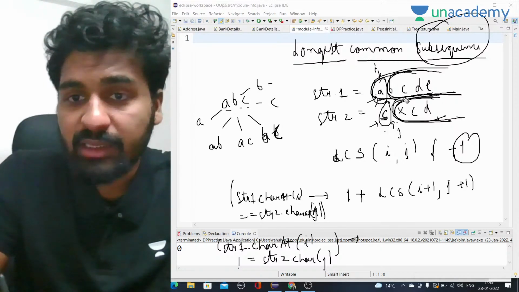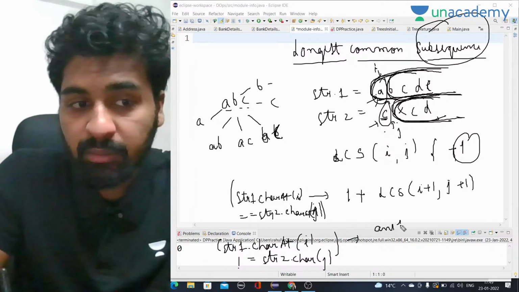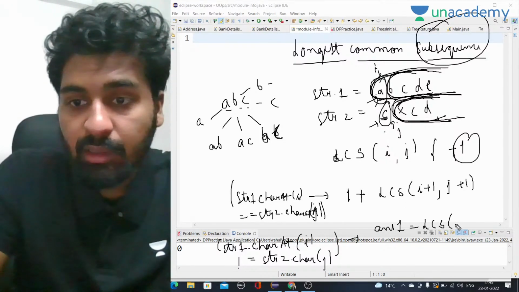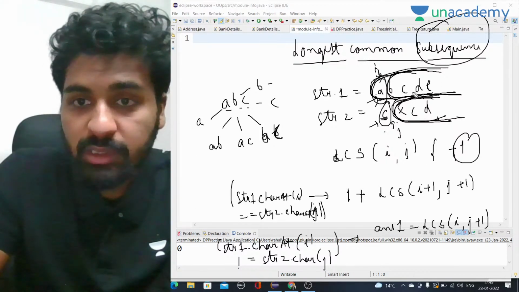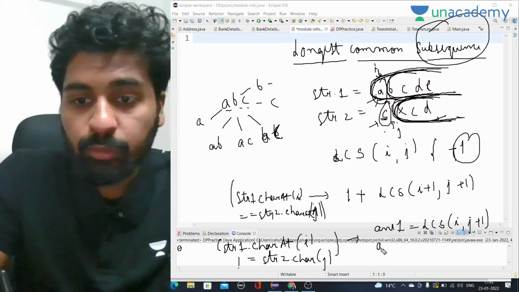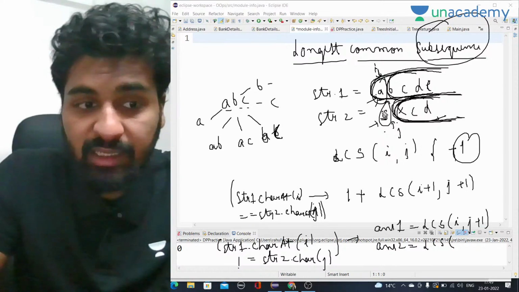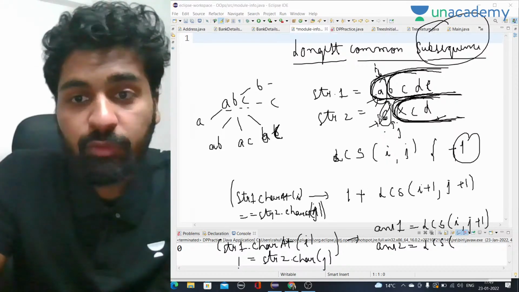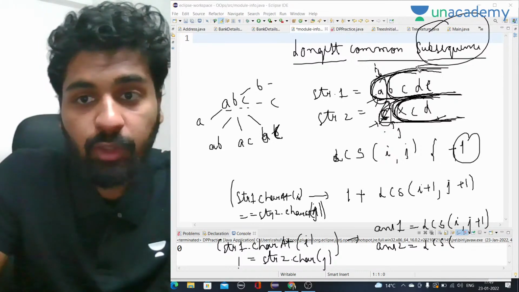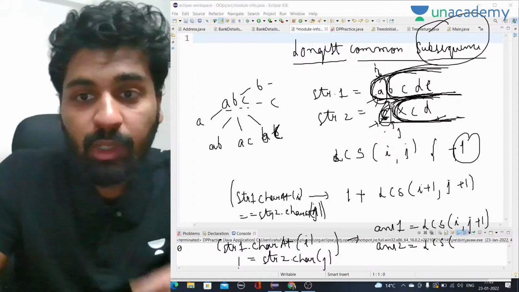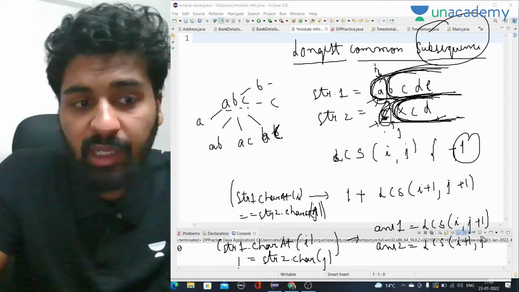So in this case, either answer 1 can be that we call recursion for LCS of i and j plus 1. That means i remains at the same position, and this whole string we compare with this part of the second string. Or answer 2: of A and C, one of them we have to take. In the second case we are taking C. We take the whole second string and remove A from the first string. We are not including A in our answer, we are including C. So that will be i plus 1 and j.